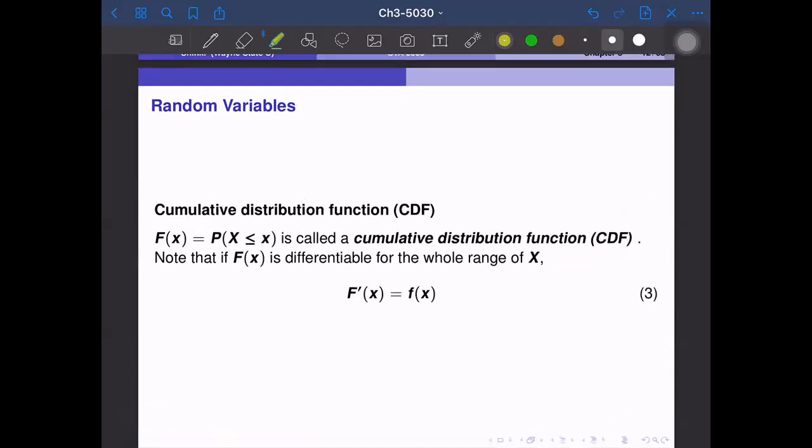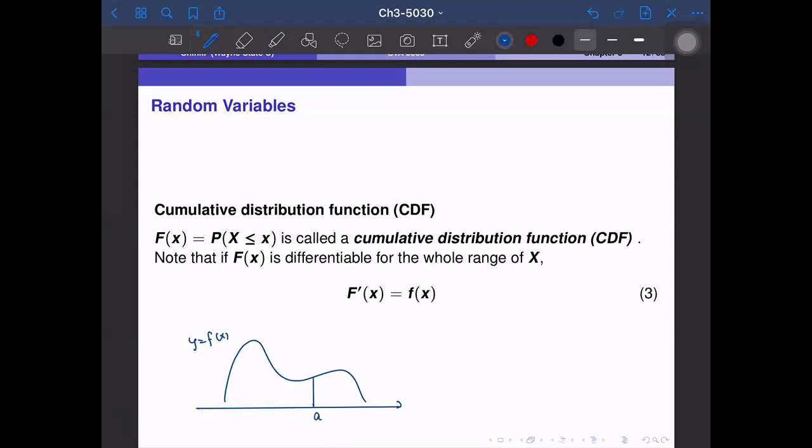Okay, so the cumulative distribution function. In the last page, we discussed the density function, but we now think about the cumulative distribution function. So if we have a density function here, we think about the probability that x is less than some value, for example, a.